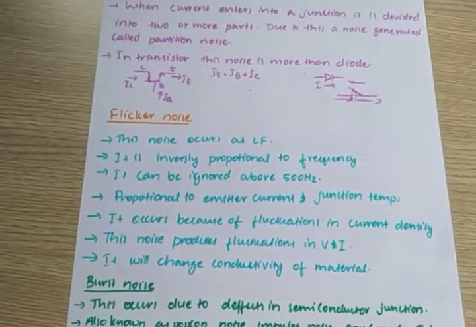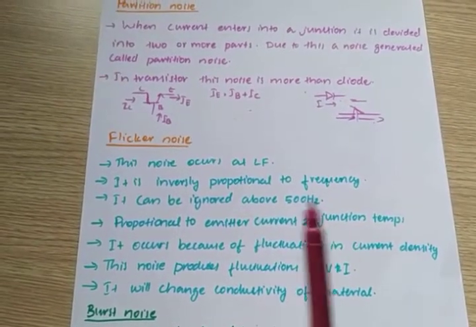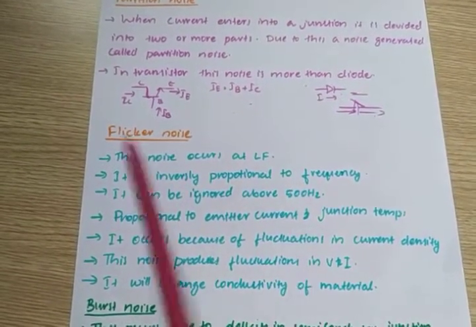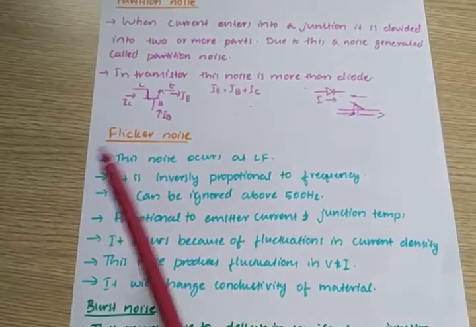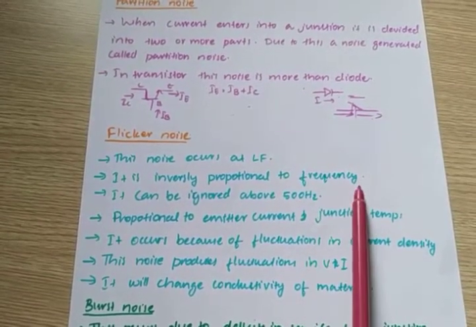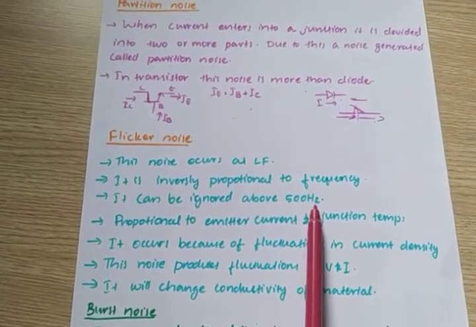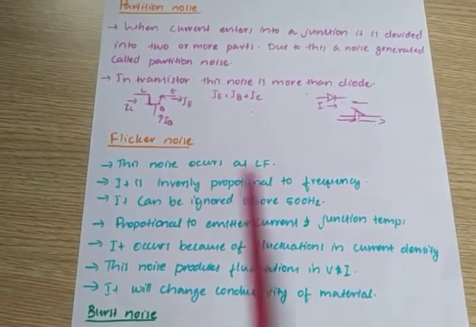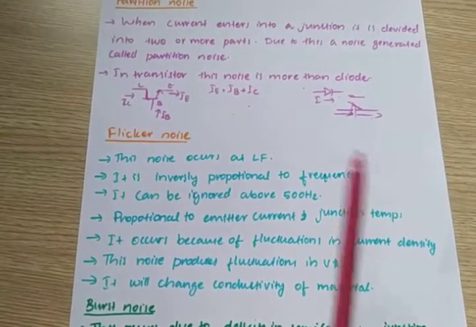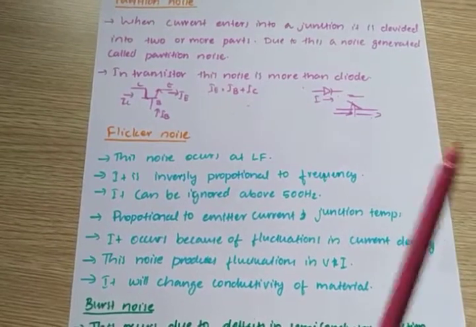Next is flicker noise. This occurs at low frequency, so flicker noise is normally low frequency noise. It is inversely proportional to the frequency. It can be ignored above 500 Hz. That means this noise normally occurs below 500 Hz, and above 500 Hz it is very negligible.